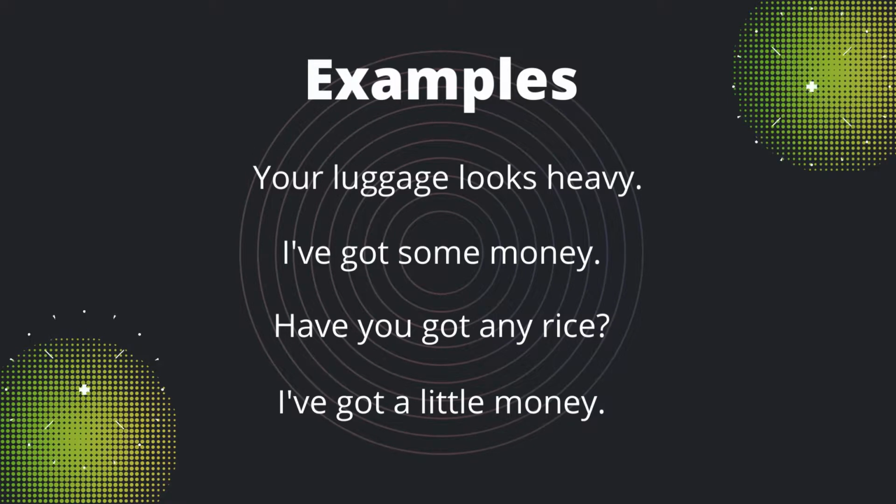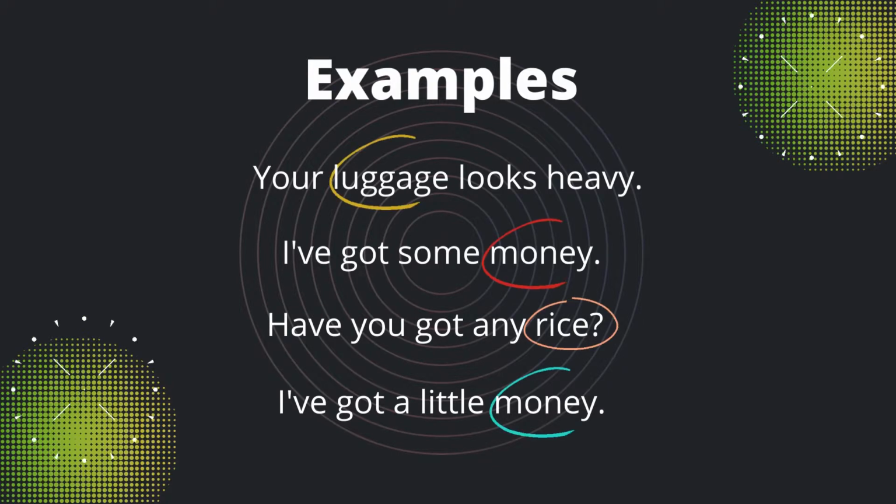Example: your luggage looks heavy. I have got some money. Have you got any rice? I have got a little money. In this, luggage, money, rice are examples for uncountable noun.